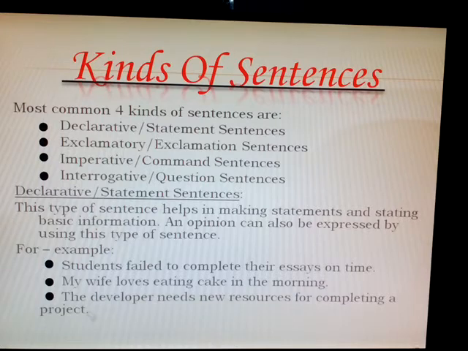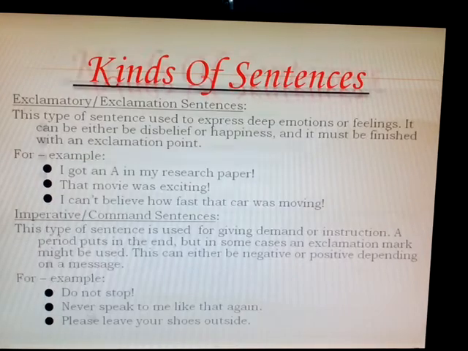For example, students failed to complete their essays on time. This is the statement that was made by a teacher. My wife loves eating cake in the morning. A husband, he has declared this thing. The developer needs new resources for completing a project. Now the developer needs new resources for completing this or any project.